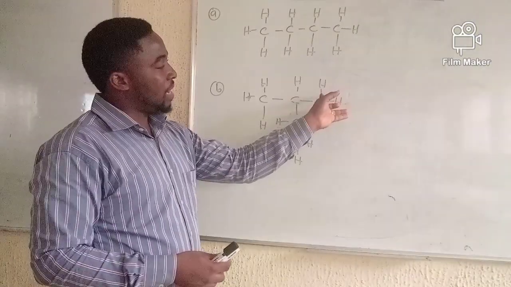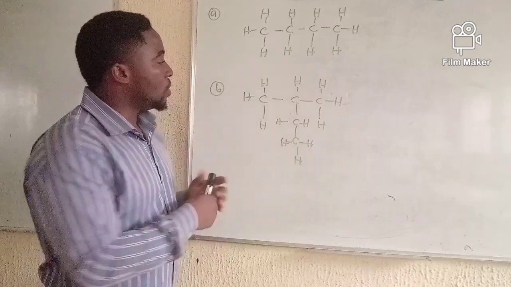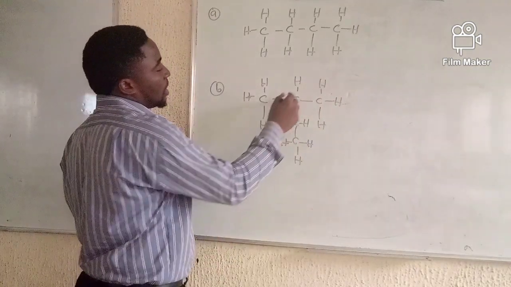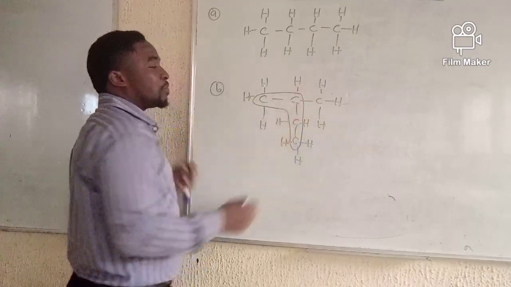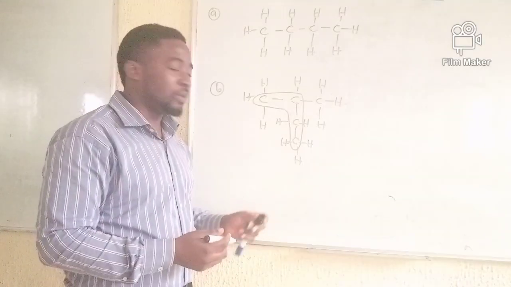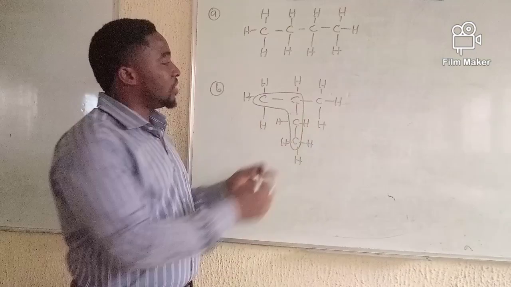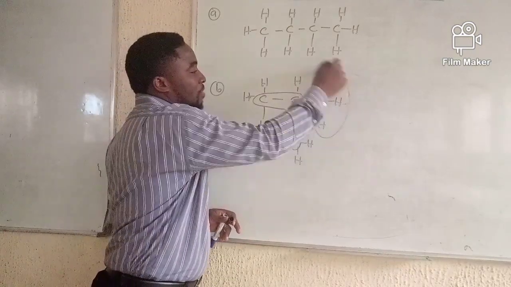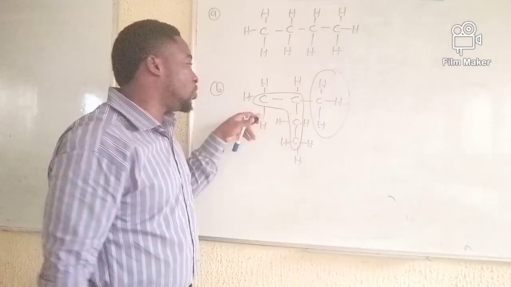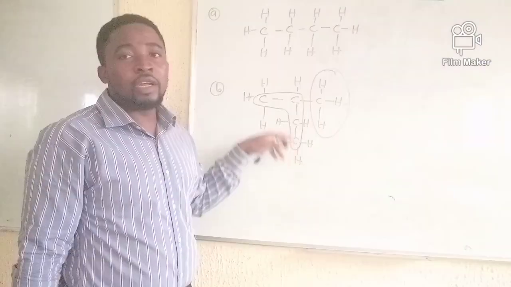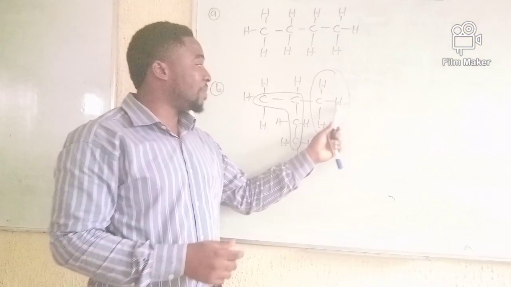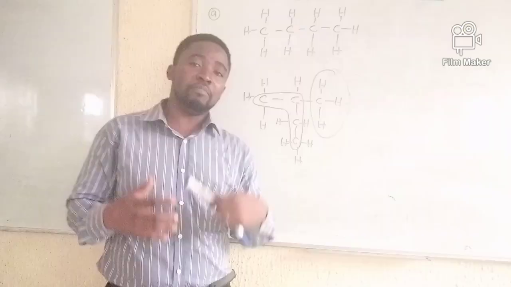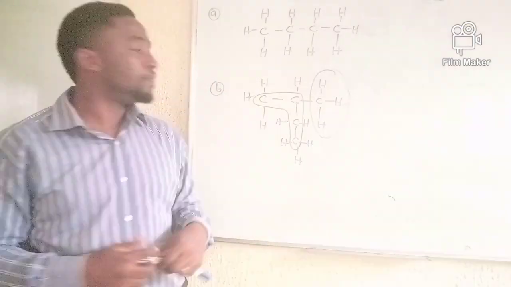And if I also start from here, I will have 1, 2, 3, 4. So the rule says take the longest possible chain. So this is the longest possible chain of the compound. And having done that, you will see that there is a region, a space that is marked out and is not used as the major or the main chain.